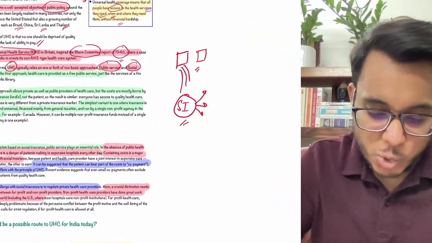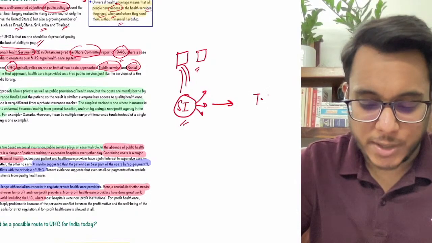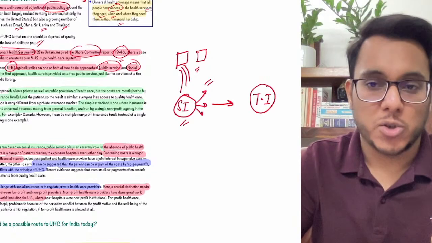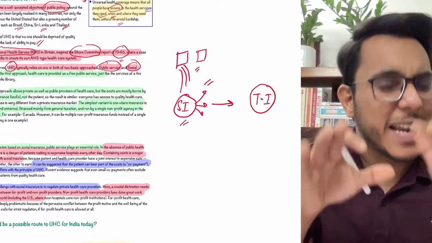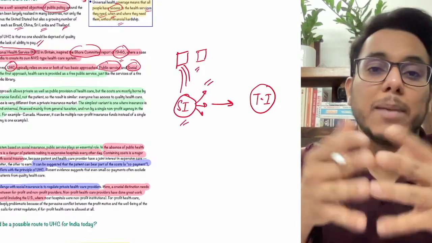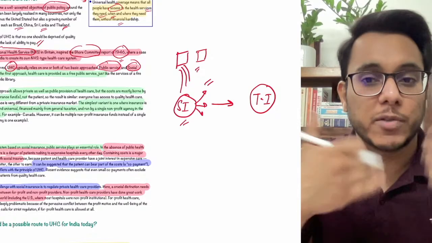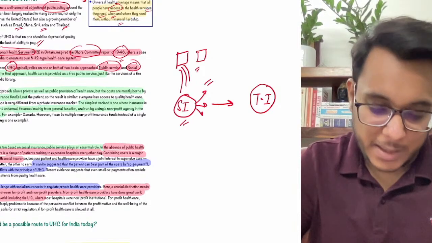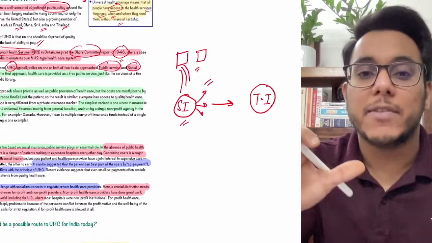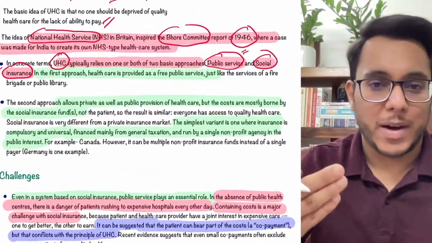Now guys, this social insurance is different from traditional insurance. Why? Number one, the premium of these social insurances will either be highly subsidized or paid entirely by the government. And social insurance is mandatory for everybody. So this could be another model where everybody can be provided healthcare.